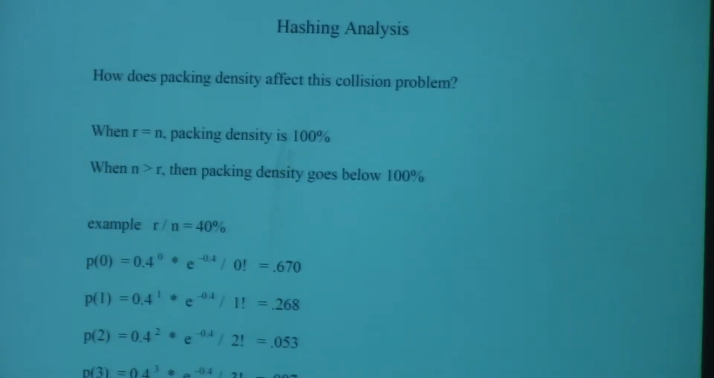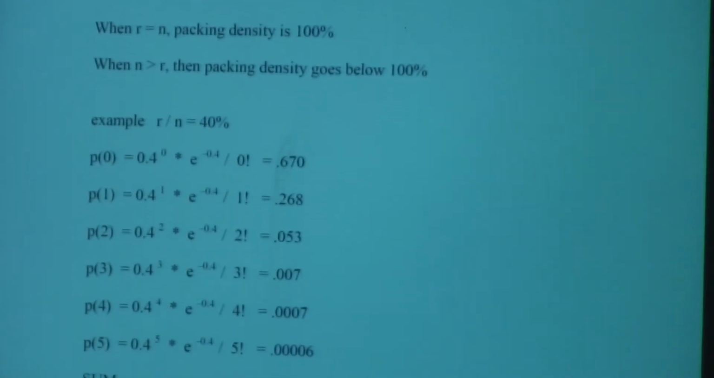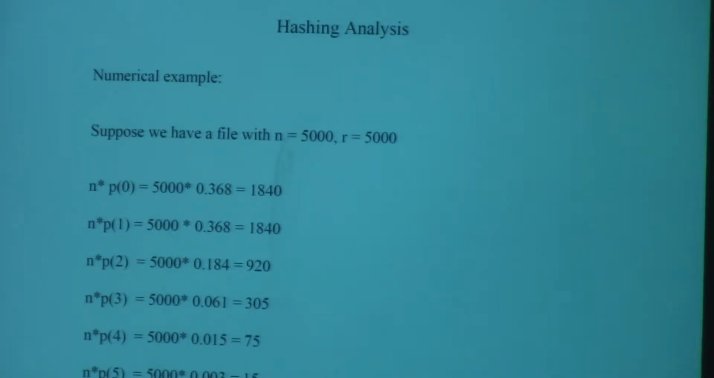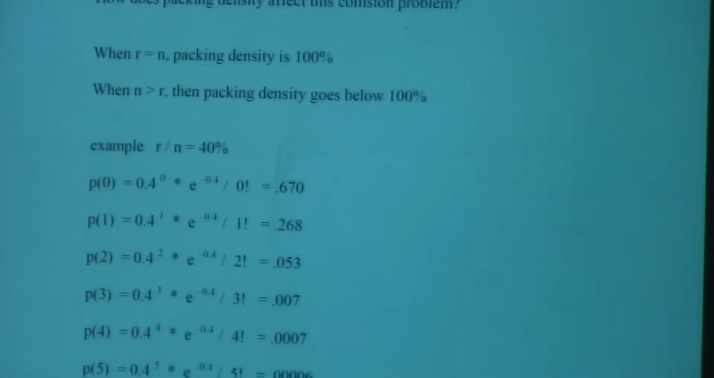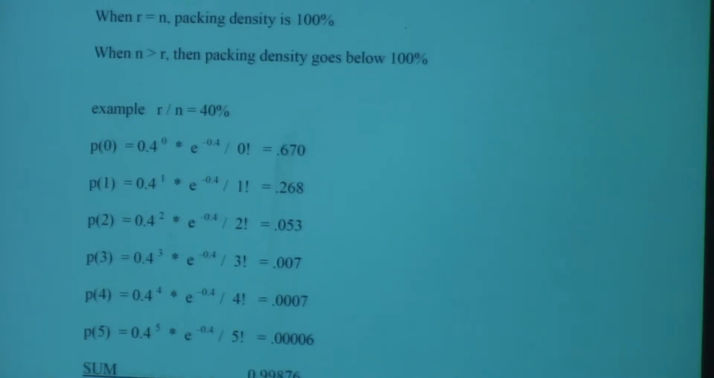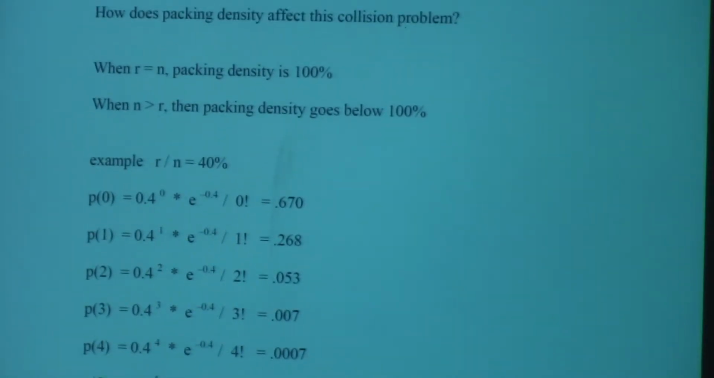So in our example here, we're going to reduce the probability to 40%, which is a very unrealistic reduction because it's extremely wasteful of memory. Your packing density is 40%. That means 60% of your space will never be used because only 40% is needed. It will have a very low collision count relative to what we had before.